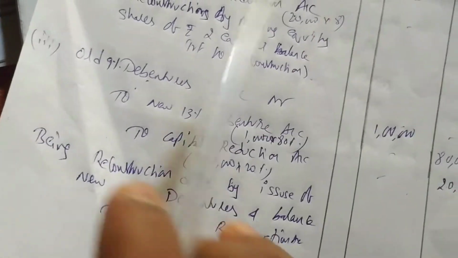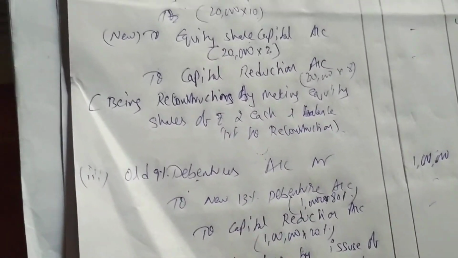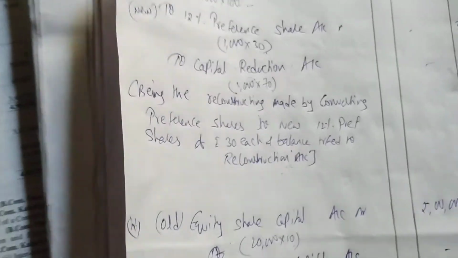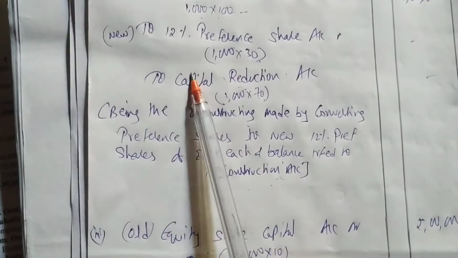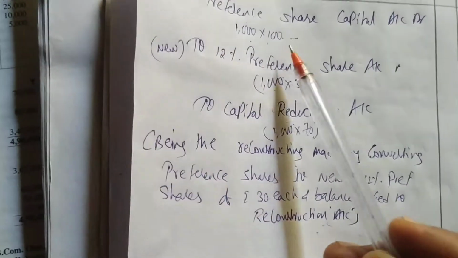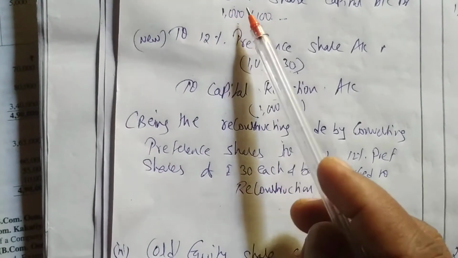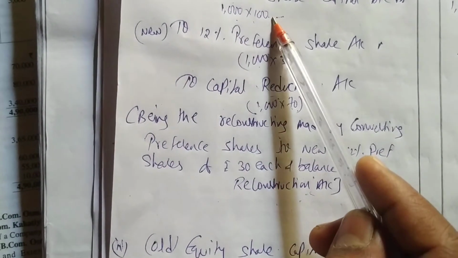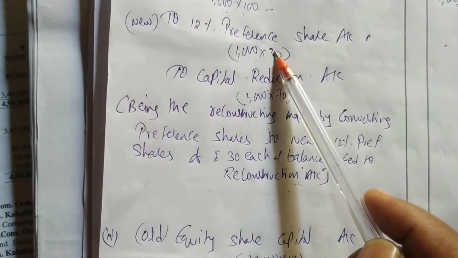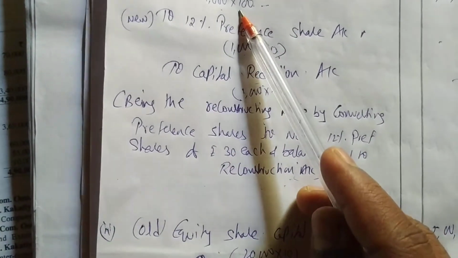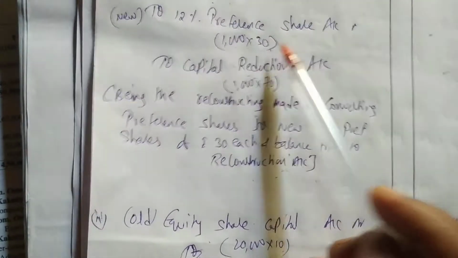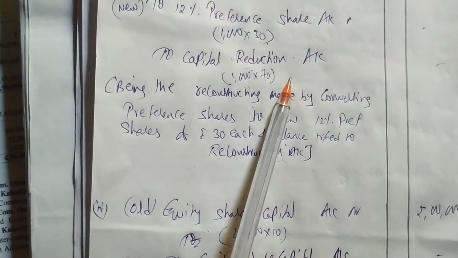Old debentures, new debentures to capital reduction. Okay, the entries are the same, just we have to change the name and numbers. This will be given in the question, they will change every time. First he said the number of preference shares should be same, 1000. What he is saying, from 100 make it 30. The value of each share is 100, he is saying to make it 30. Okay, and 70 is reduction.